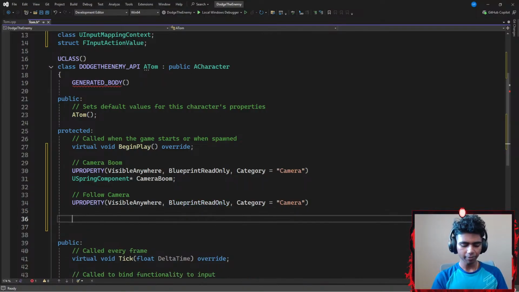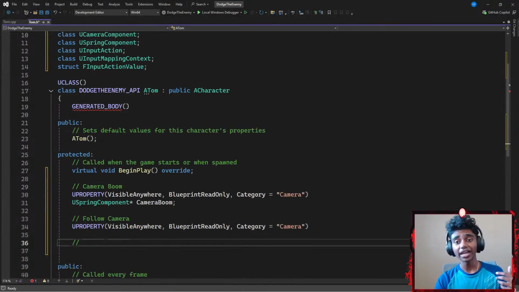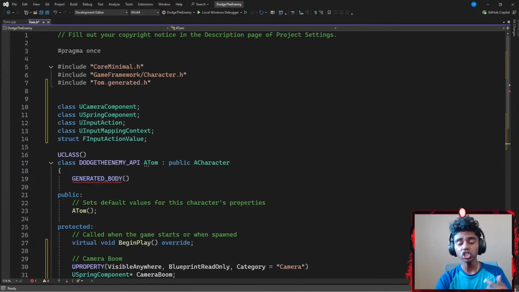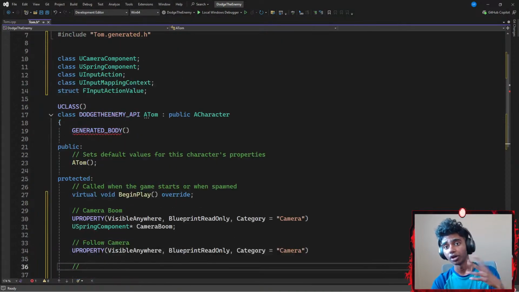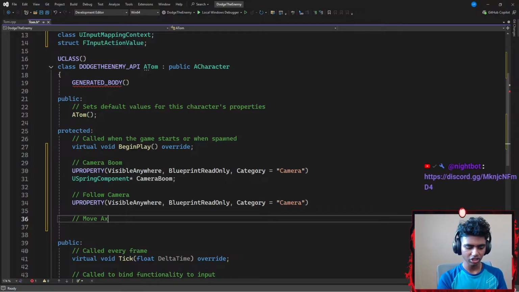Alrighty, once I'm done with that, I'm gonna go ahead and add another comment. This time, I'm gonna add a bunch of new properties for the bunch of input actions that I had, which I did have 4 in total. It's the move action, look action, RMB action, and summon action. So, firstly, I'm gonna go with move action. Let's add a comment that says something like move action.